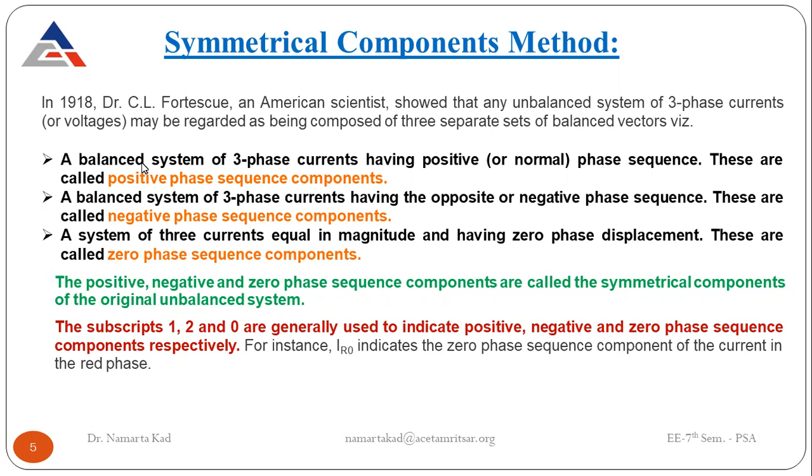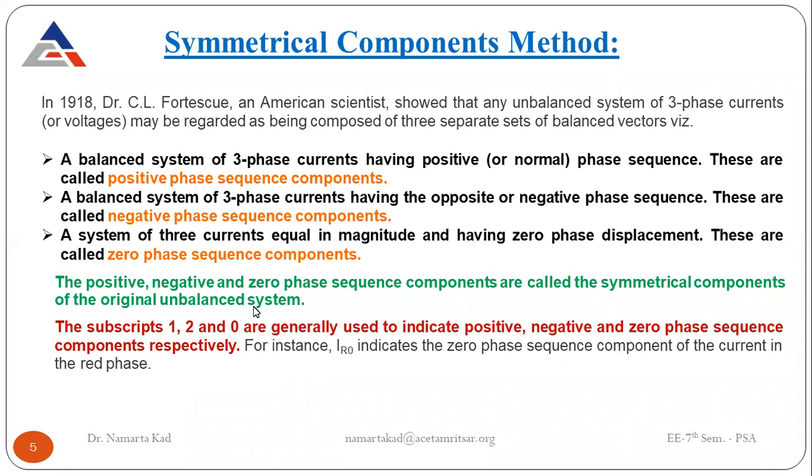First, a balanced system of three-phase currents having positive phase sequence. These are called the positive phase sequence components. Positive means the normal phase sequence. What is the normal phase sequence that we have generally taken in our systems?